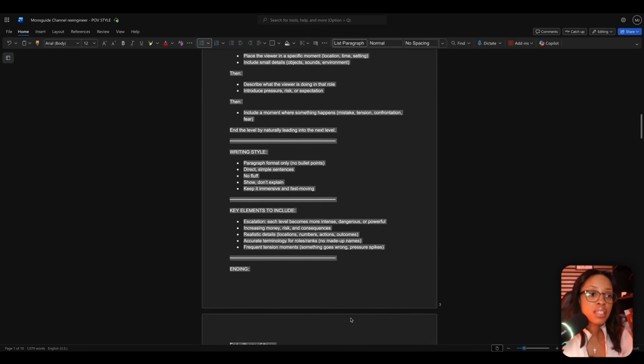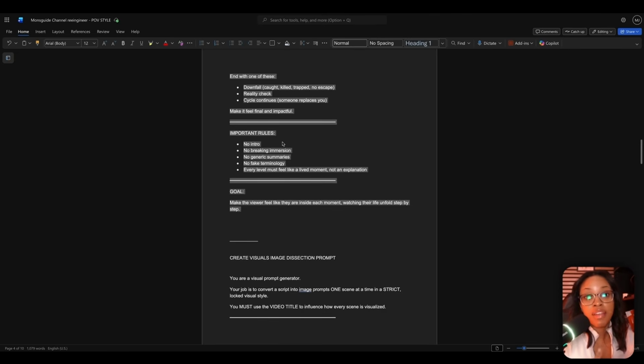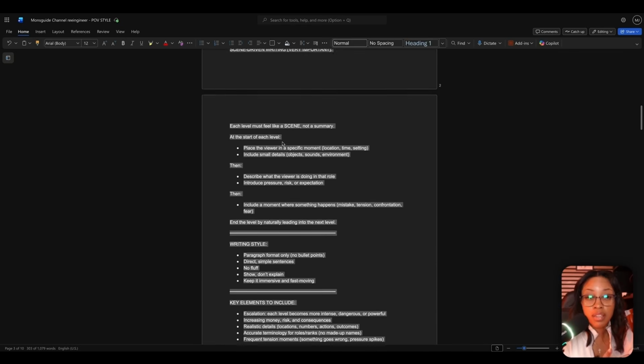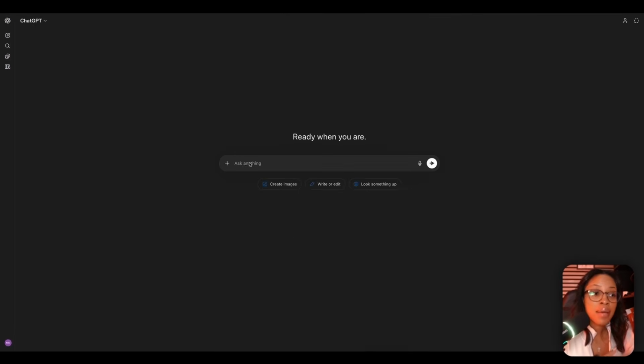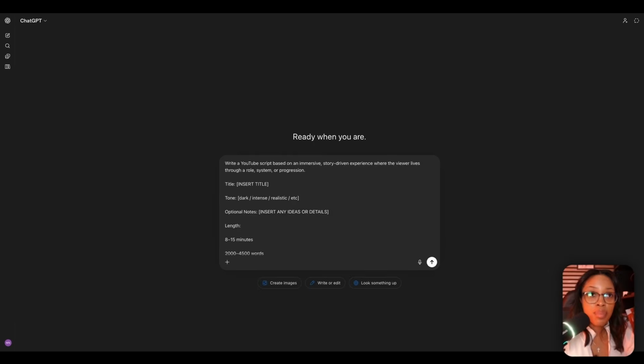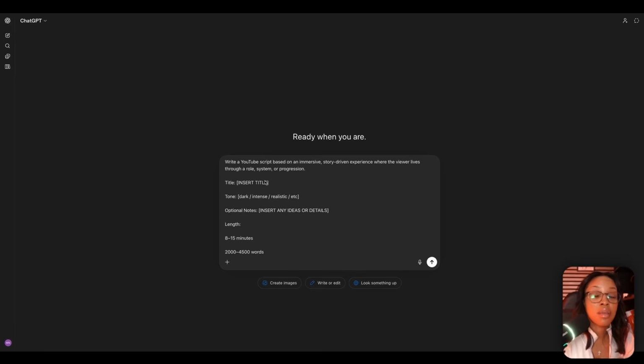Now, when you are doing this, you need to go through this and maybe even edit it to make it your own, because if everybody's using this exact same prompt, it may be the same. I've tried my best to make this prompt as customized as I can, but again, you have to always go through the prompts and try to customize it yourself. So for example, what you want to do is copy the prompt. It will be in the link below in the Google Doc, and then paste it into the chat. Now here, you could try to customize it to the best you can.